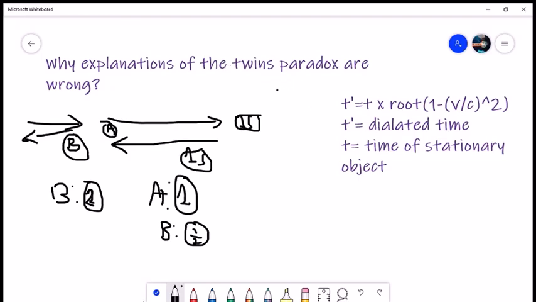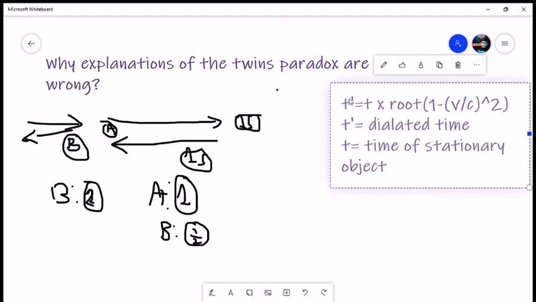So first, we're going to have to use this formula, which is t dash is equal to t times root of 1 minus (v over c) squared, where t dash is dilated time and t is the time of the stationary object. This is a formula for time dilation, Einstein's formula for time dilation.